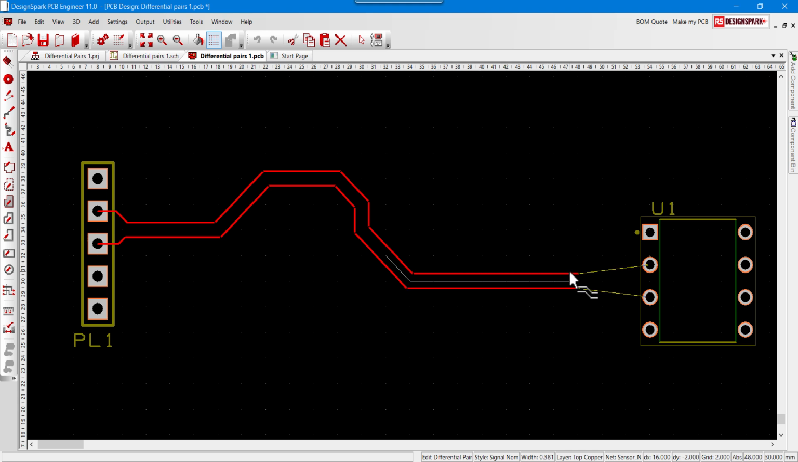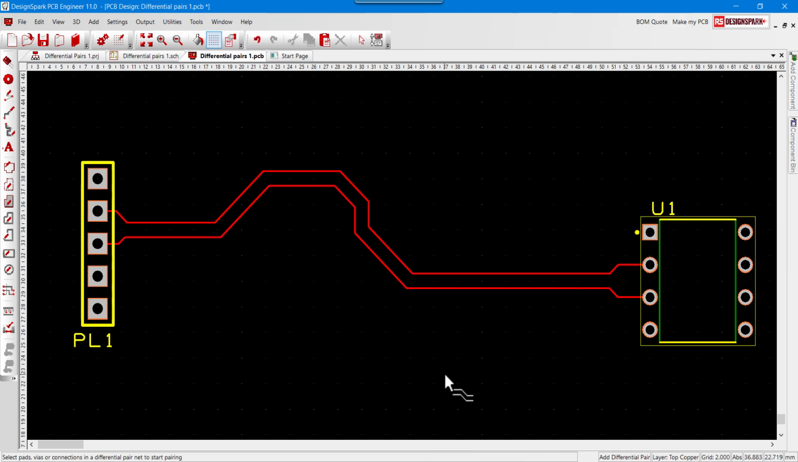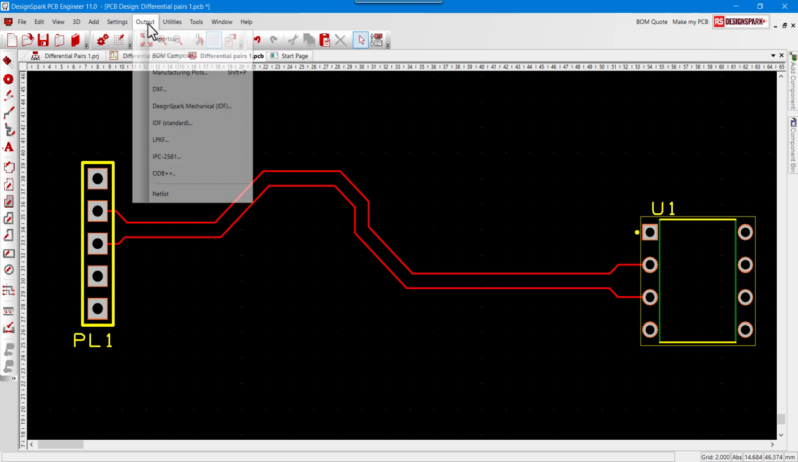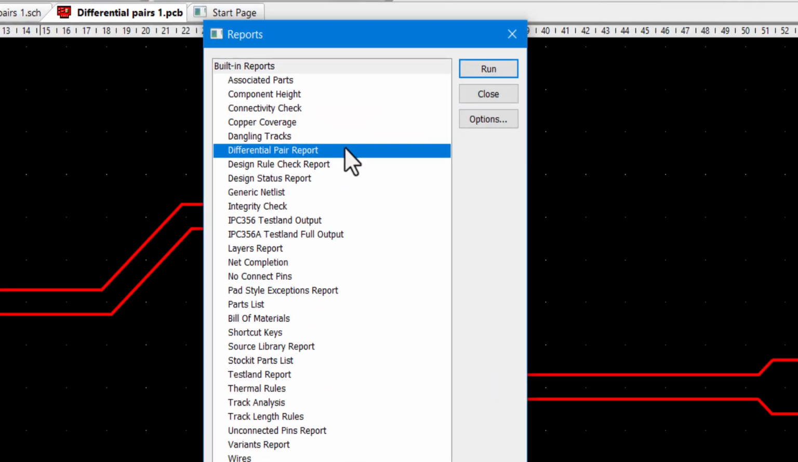Close to the destination pads, click to place the tracks, then right-click and select Auto Complete. This completes your differential pair tracking. Press the Escape key to exit from the differential pair routing mode. From the built-in reports, you can generate a report for each track length and the skew between the pair.